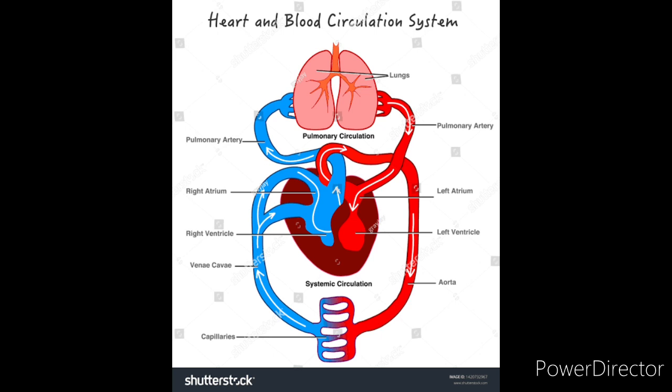Now the deoxygenated blood is collected from all parts of the body through the superior vena cava and it goes into the right auricle. From the right auricle via the tricuspid valve it goes into the right ventricle. From the right ventricle via the pulmonary valve the deoxygenated blood goes into the lungs by the pulmonary artery. So this is the diagram of the circulatory system.